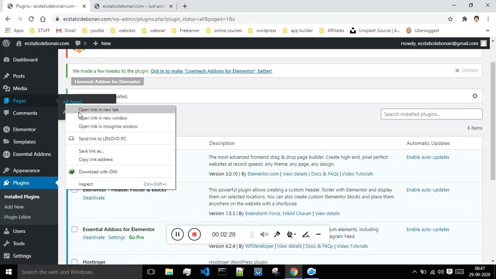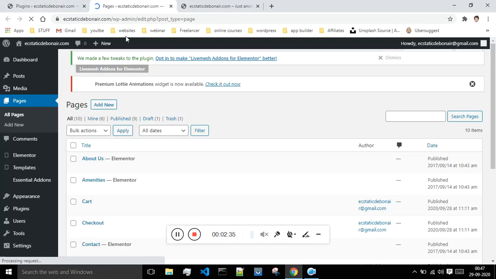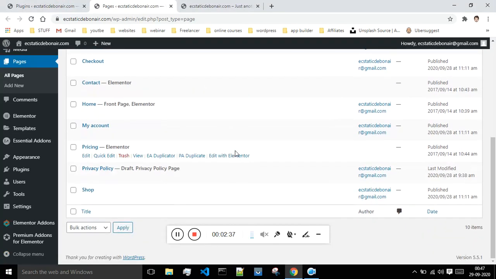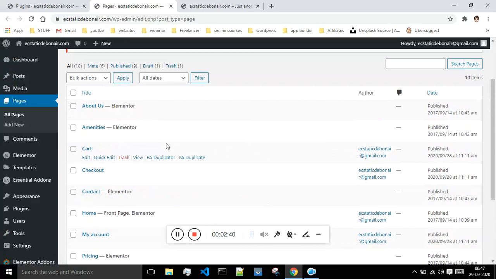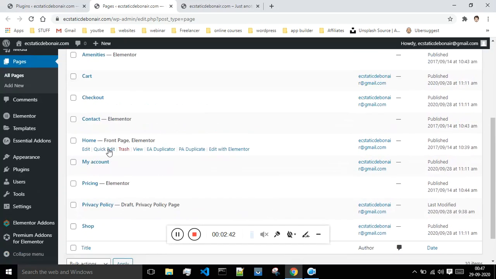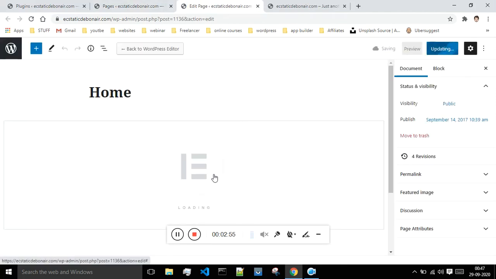Sometimes you don't get this option, but still if you are not getting it, then do one thing, go to pages. Let me just show you how to do that. Go to all the pages, then our primary page is our home page. Okay, this is our home page. I will say edit. I will open it in a new tab, and after coming to this home page, what you have to do is you just have to say edit with Elementor, and once you happen to do this, your Elementor option will get activated, and you can edit your home page from here. At least after doing this step, you should get this option.